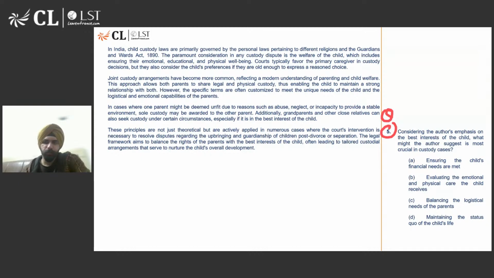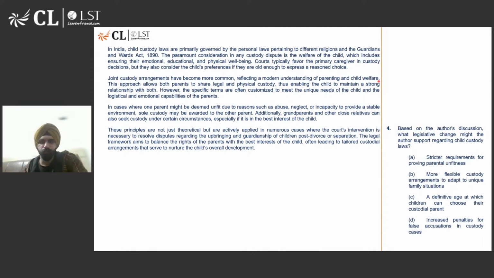Isn't he saying flexible custody is already practiced in law framework? चलो देखो. What legislative change might the author support? ठीक है. नहीं, ऐसा नहीं लिखा है. It aims to balance the right, often leading to tailored custodial arrangements. So it's still an aim.